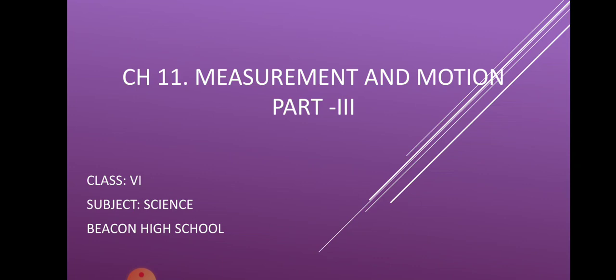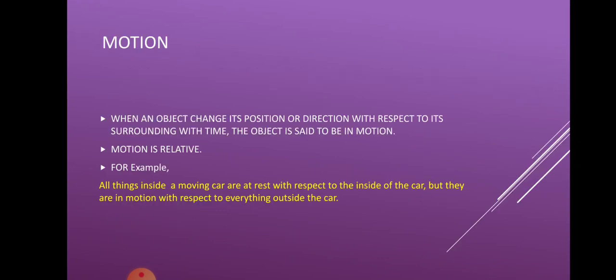Now all of you know that we keep on changing our places, we keep on changing our positions. Not only we, but the things which we see around, all of them keep on changing their places. Only the living ones. Now table, chairs, they do not change their position on their own, but we can move them from one place to another. These objects are at rest, but they can move with the help of a source. It can be a person.